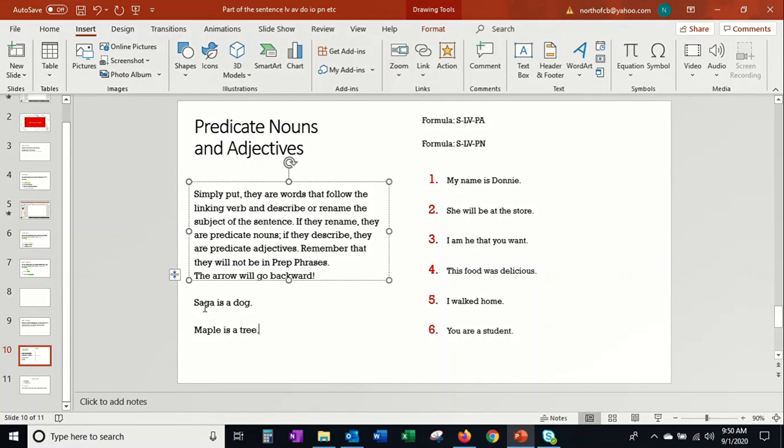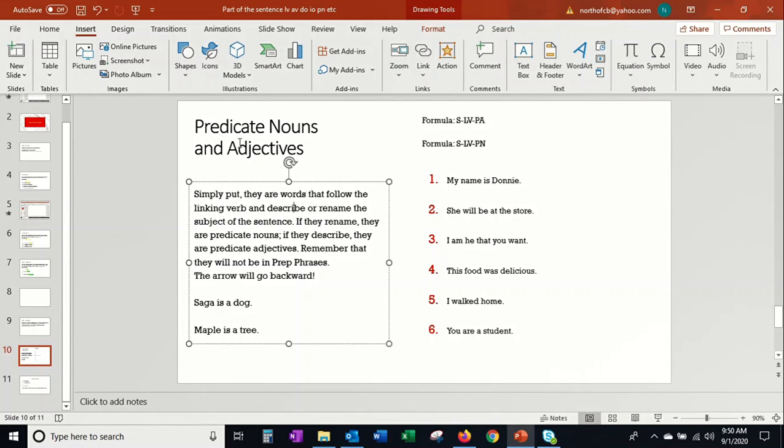It's telling the reader that the thing that follows the is or the are or the was is exactly the same as the thing in front of it. They link together. That's how it's different, if you've never thought about it, from an action verb. These two things actually link together. Saga and dog are the same. Maple and tree are the same. Donnie and name are the same, right? When you say my name is Donnie or my name is Karen, then you are linking the words name and Karen or Donnie. So, what does this have to do with anything?